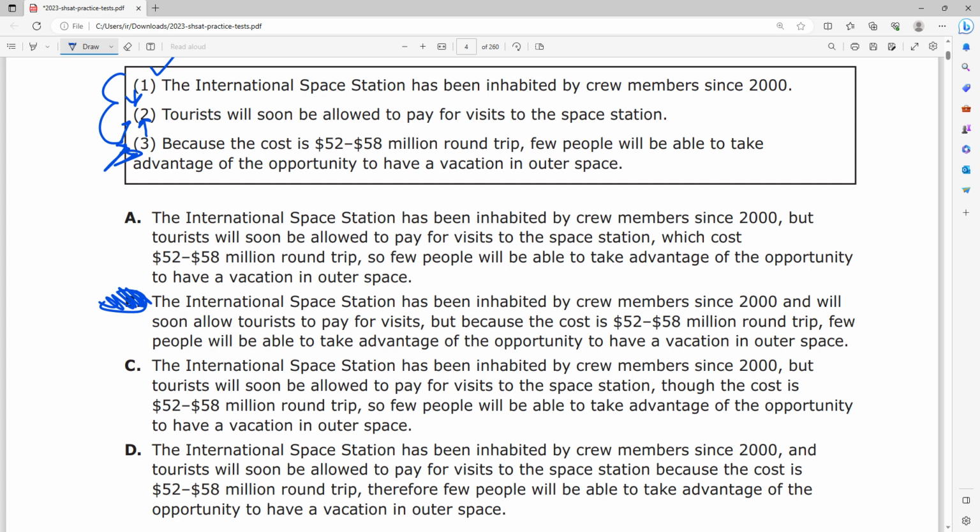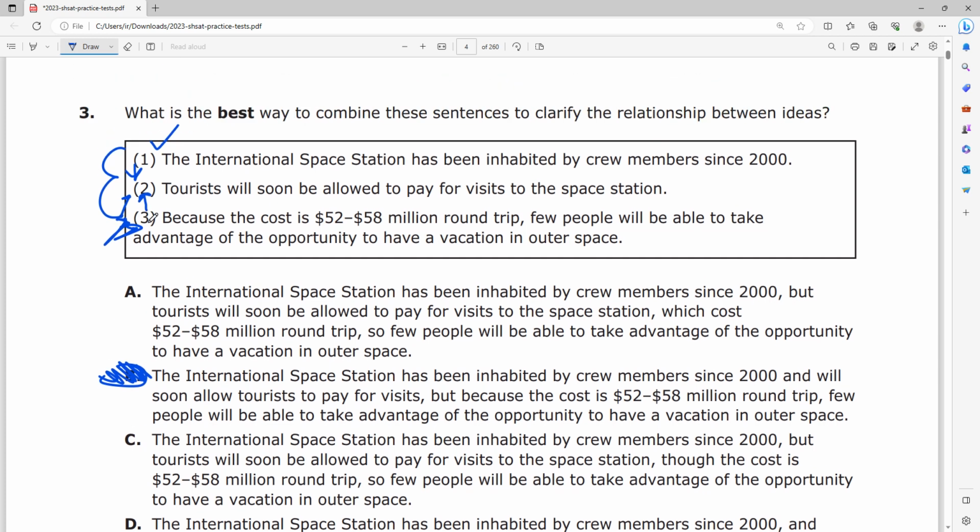The contradiction here, what this combination of sentences is trying to convey, is that the ISS, the space station, is going to allow people to come in, but it's not going to allow a lot of people to come in because of their cost. This doesn't really convey that in the clearest sense. The contradiction lies in the "but". Here it's acting as if 2 goes against 1, when in reality 3 goes against 2. So the sentence structure in itself doesn't make sense.